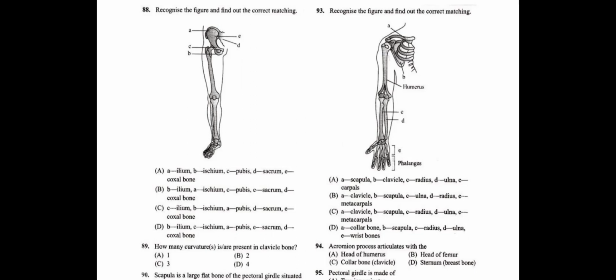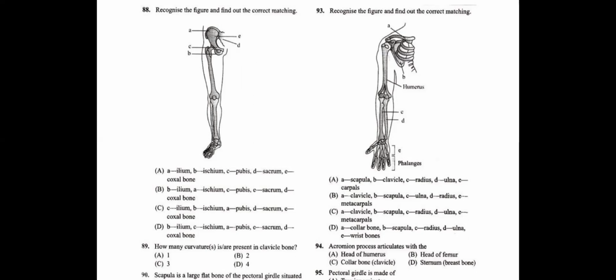Here, in the coxal bone, the upper part A is called the ilium, the ring-like structure at B is the ischium, and the middle one, C, is the pubis, which joins to form the pubic symphysis in the pelvic region. D is the sacrum.